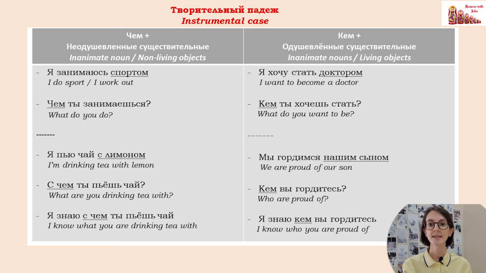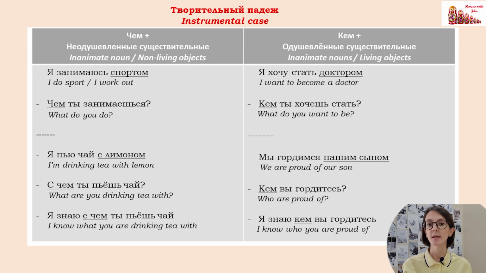Я пью чай с лимоном. С чем ты пьешь чай? Я знаю, с чем ты пьешь чай. Very often after preposition с, with, we use instrumental case. That's why pay attention to a question word. And кто in instrumental case will be кем.